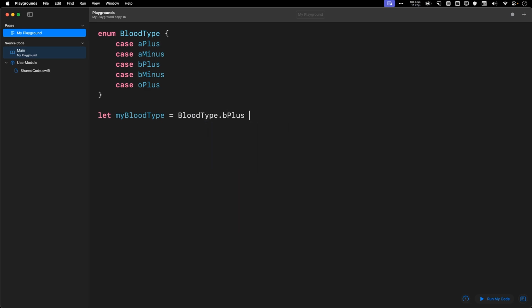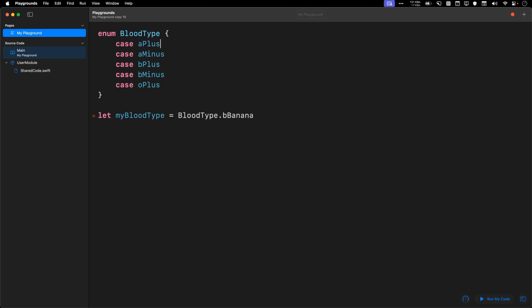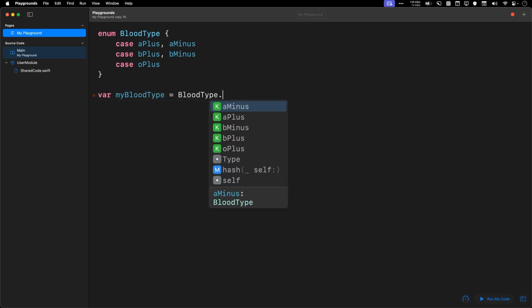All right, there's no way I could get this wrong. I couldn't just say BloodType dot B banana, because that doesn't exist in this list of cases that the enum supports. Quick note, we usually define the enums themselves in Pascal case because they are types. Each case is camel case, and you can also combine multiple cases in the same line. If you don't want to type the word case so many times, you could do this: A plus, A minus, B plus, B minus, or you can just put them all in the same line. It doesn't really matter.